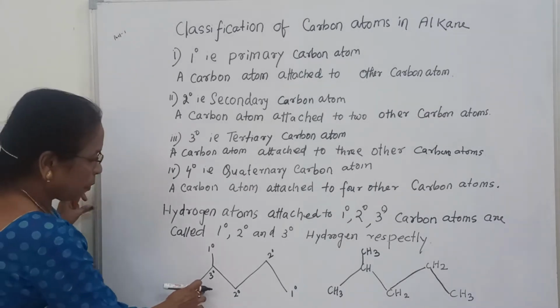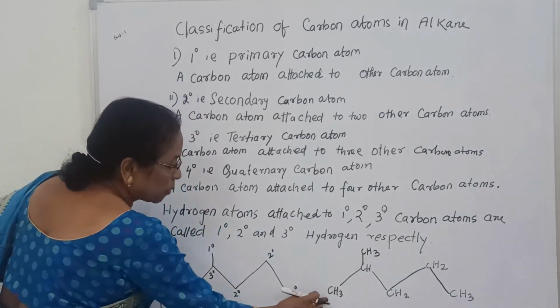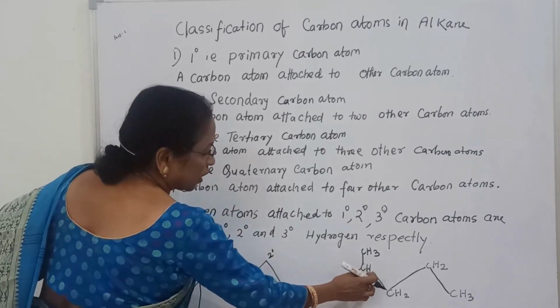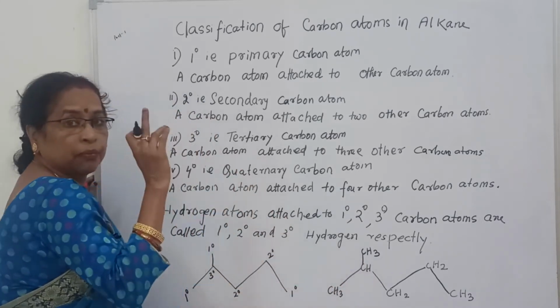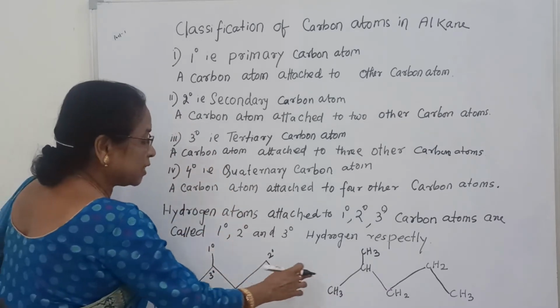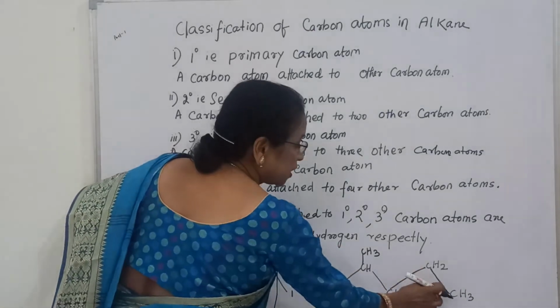Then what is the meaning? Suppose I want to write it in terms of formula, then this should be CH3, and this should be CH, because you should always see that the 4 valency of carbon is satisfied in the structure. And this is CH3, and this is CH2, CH2, CH3.